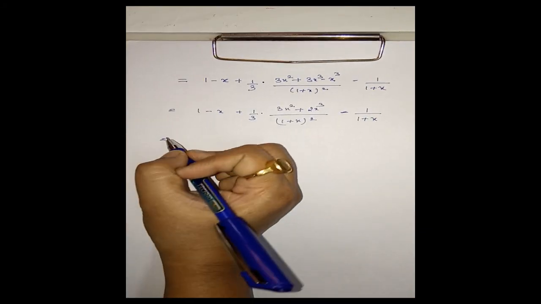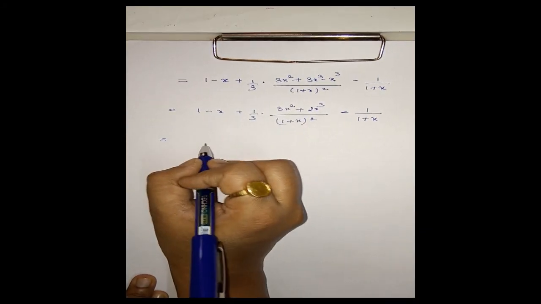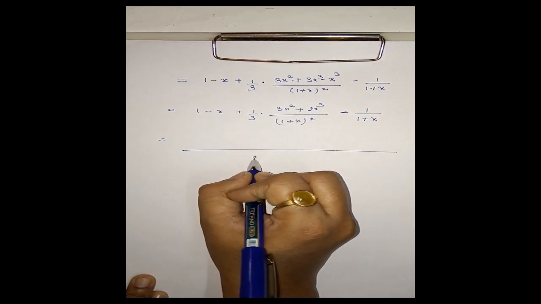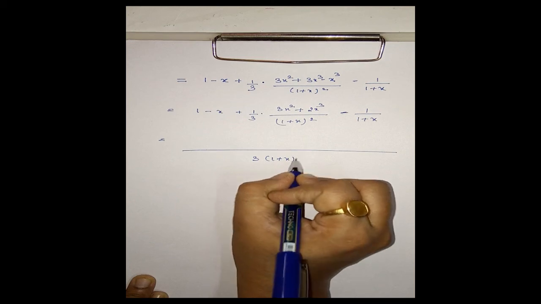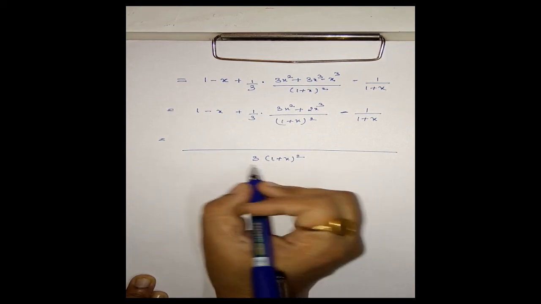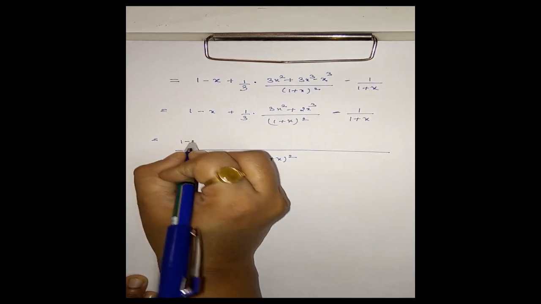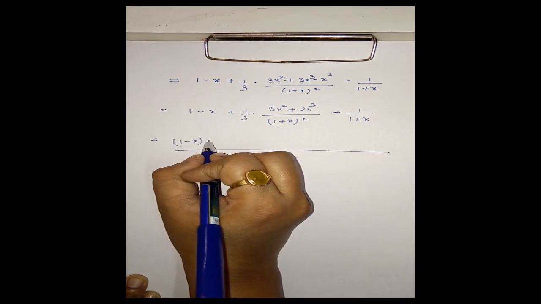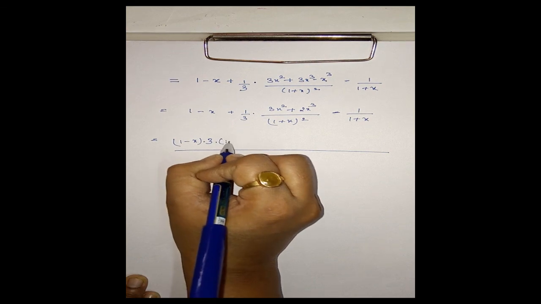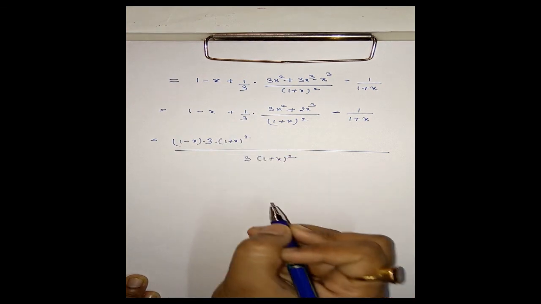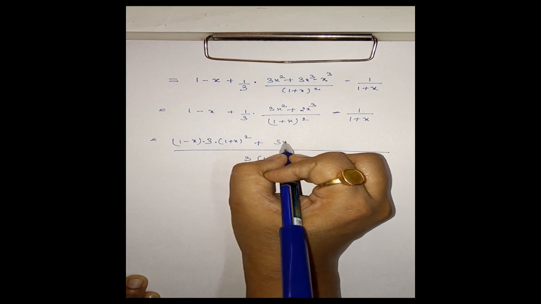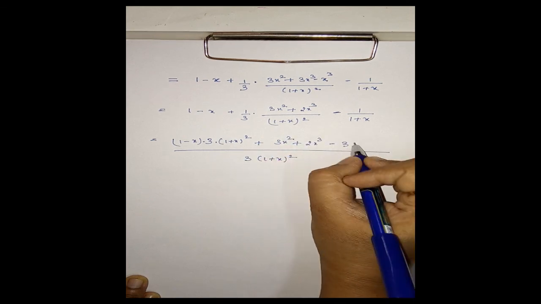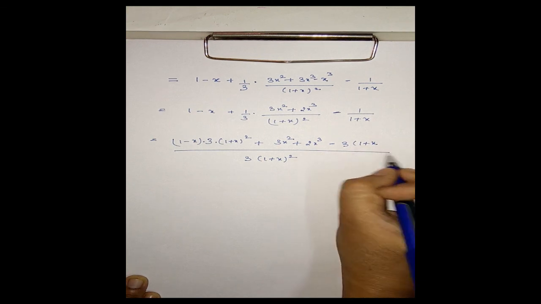Now I can write here, taking the LCM as 3 (1 plus x) whole square. This is equal to (1 minus x) multiplied by 3 (1 plus x) whole square, plus 3x square plus 2x cube, minus 3 (1 plus x).